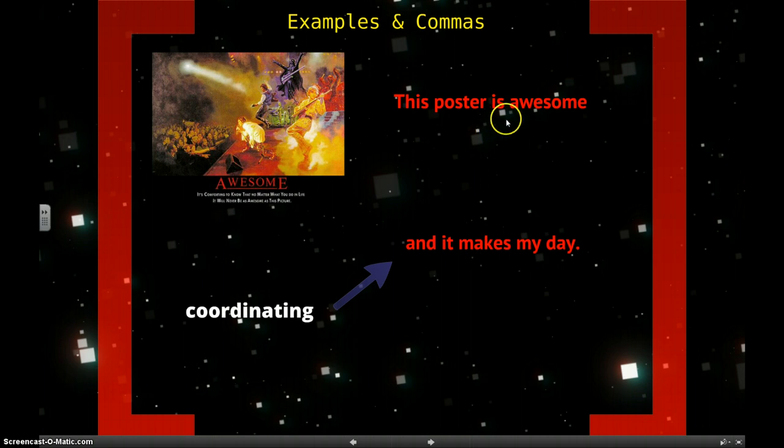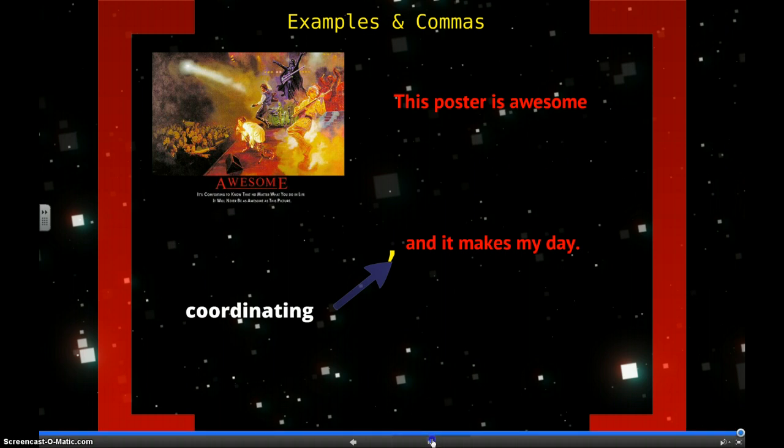So when we join these two, this poster is awesome and it makes my day, it makes a compound sentence because it's two independent clauses. Now, remember, when you have a coordinating conjunction joining two independent clauses, you have to put a comma. This is an important distinction to make. You don't always have a comma before a coordinating conjunction, but you do if it's joining two independent clauses. When you have a dependent clause that uses a subordinating conjunction, you do not need that. Let's take a look at that.